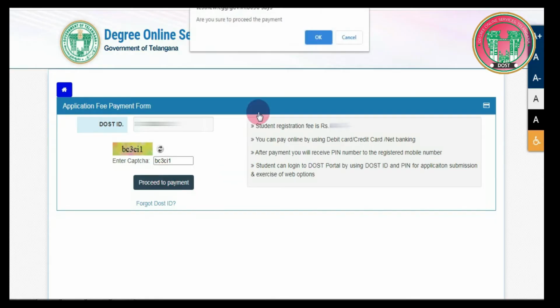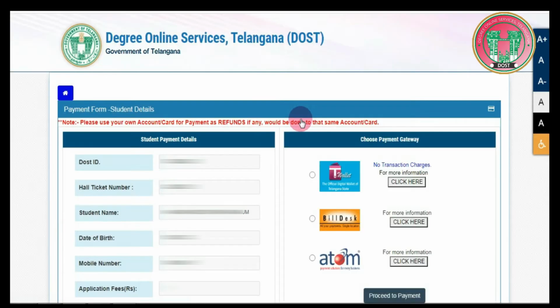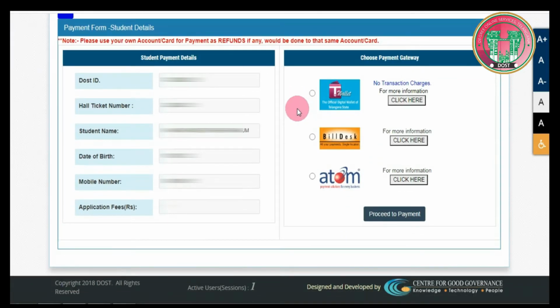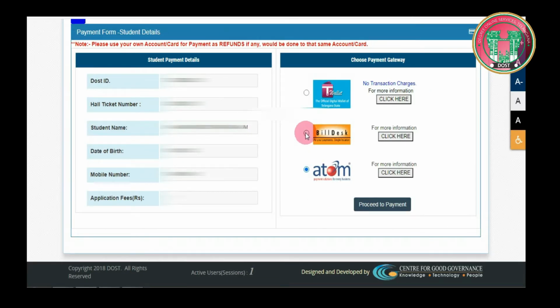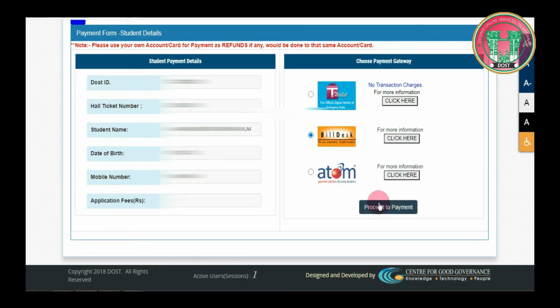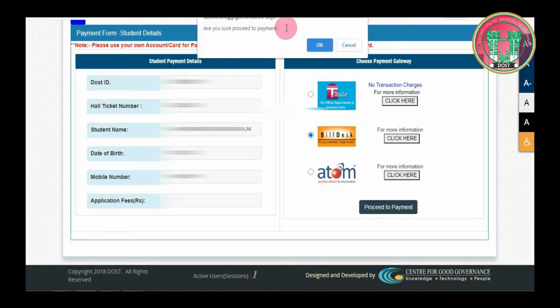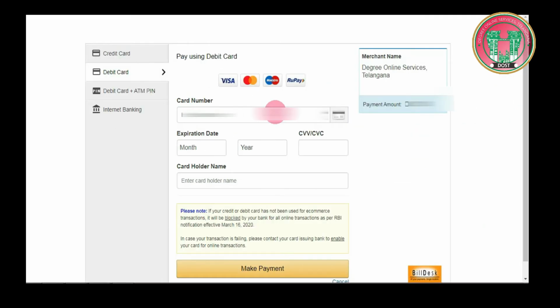Once you click on that option, you will see the similar screen. The payment gateway is as similar as to any of the other apps that you see in today's world. You may select it from three different options: 1, the Telangana wallet, 2, BillDesk, and 3, Atom. And now let's click on the BillDesk option and click Proceed to Payment. Then the screen will redirect you to this particular page. Enter your card details along with the expiration date, the CVV and the CVC, and the cardholder name.